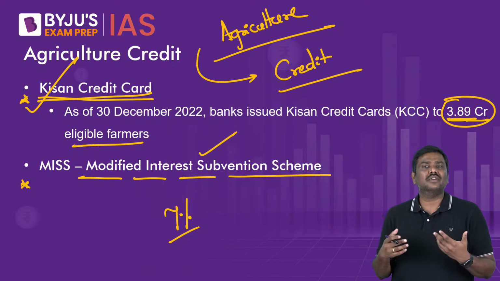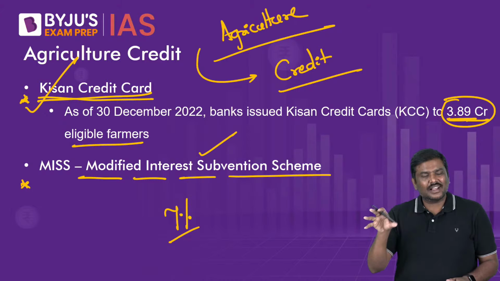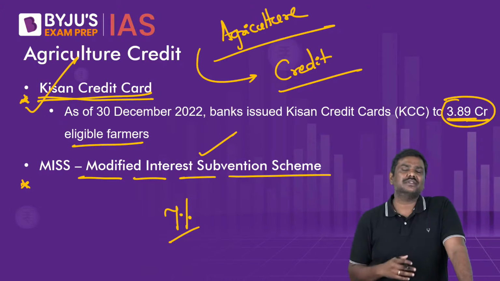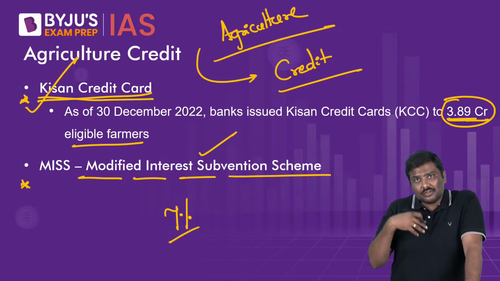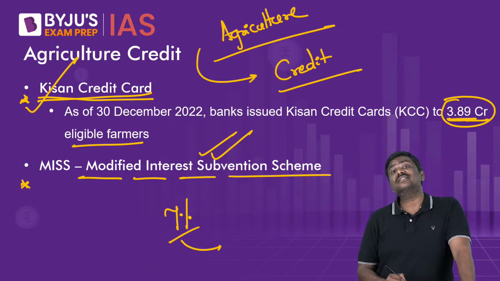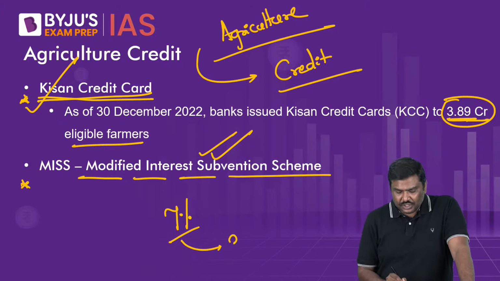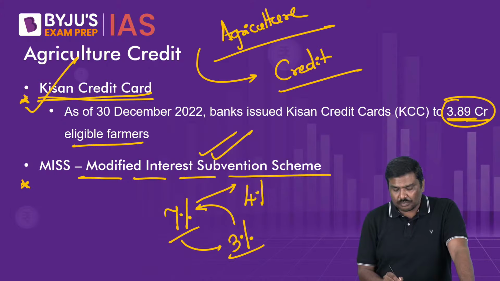Generally, the loans are given at 9%, but for a farmer, the loans for the agriculture sector are given at 7%. And if you are a farmer who will make a prompt repayment of these agriculture loans, then the government under the modified interest subvention scheme will ensure that a further 3% interest subvention is provided to you, which reduces the effective rate of interest on the loans to 4%.